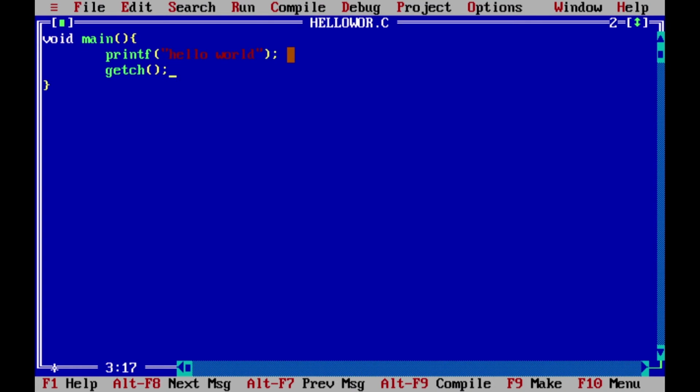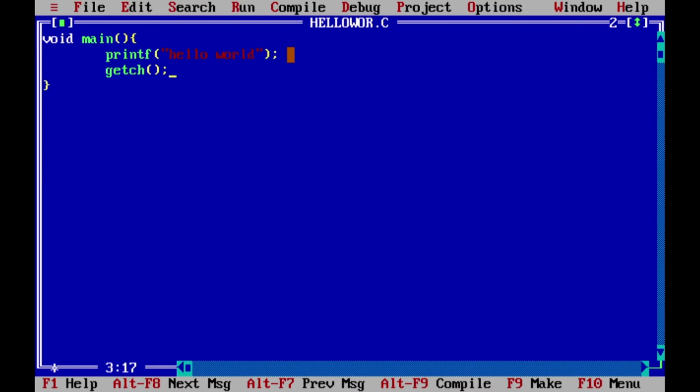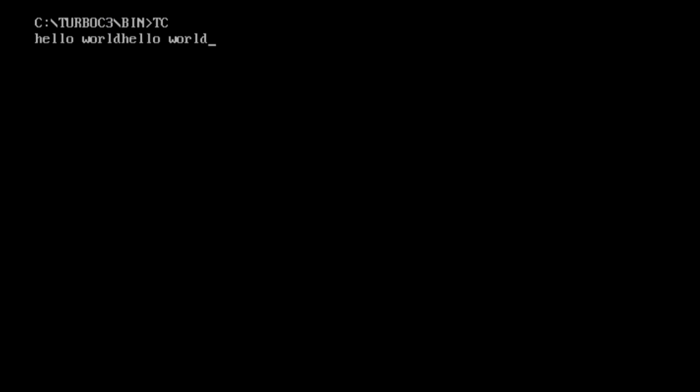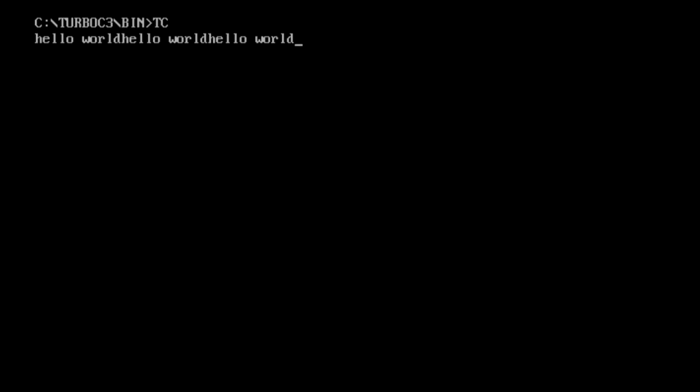So again I will compile, Alt F9. Right now we are not getting any warning or error, so I can run it, Control F9. See here, we are getting the output twice. We have written it only once. Again press enter. Now again run, Control F9. Here I am getting the output of the previous program also. So here you can see, as I run, the same string is added again and again.